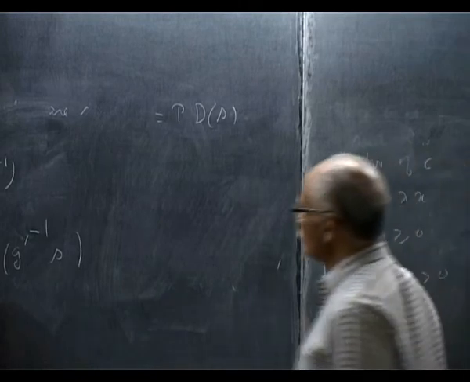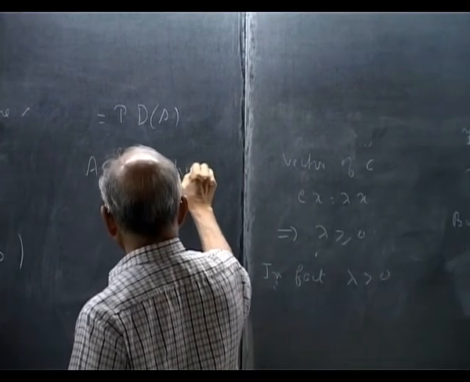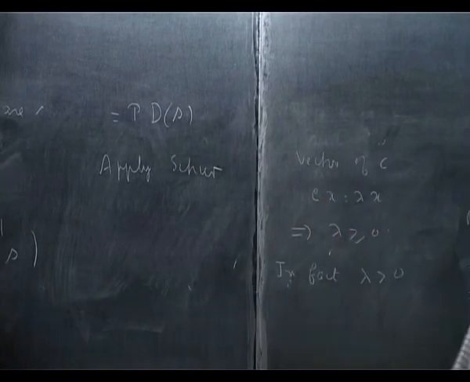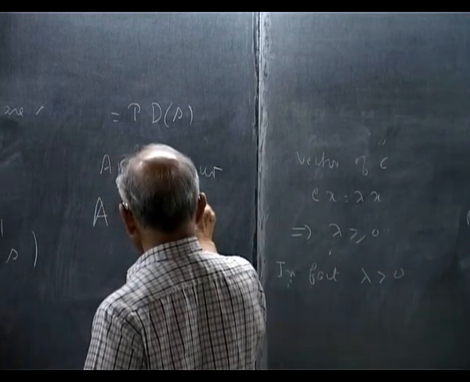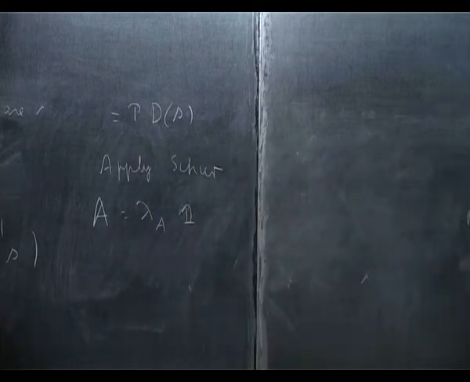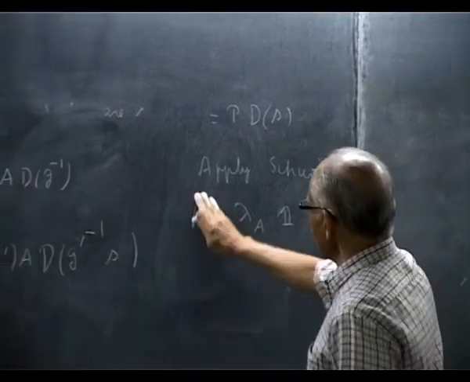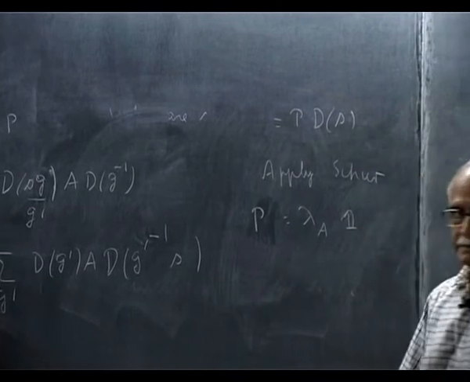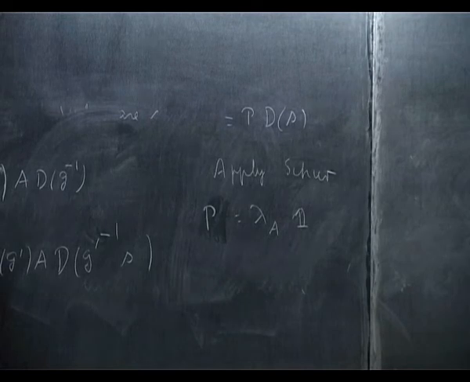So I apply Schur's lemma. By Schur's lemma, we know that P is a multiple of the identity, so P is lambda_A times the unit matrix, because P commutes with all the matrices.